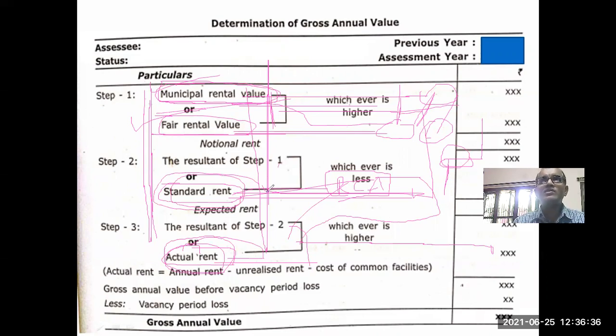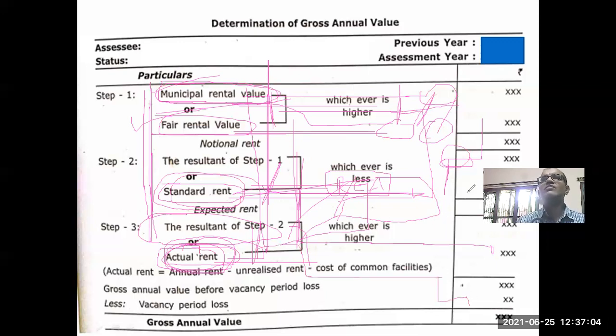These two values are compared, and the lesser value will go to the third step. In this step, the actual rent received from the tenant and the second step value will be compared, and the higher value will be treated as gross annual value.